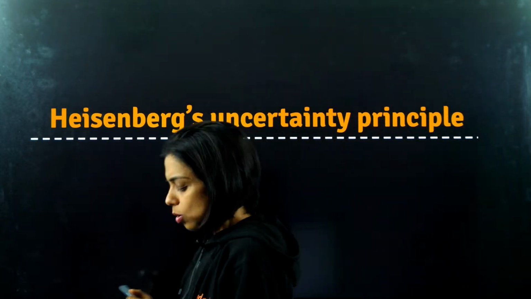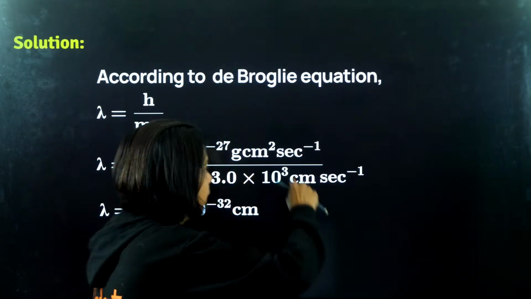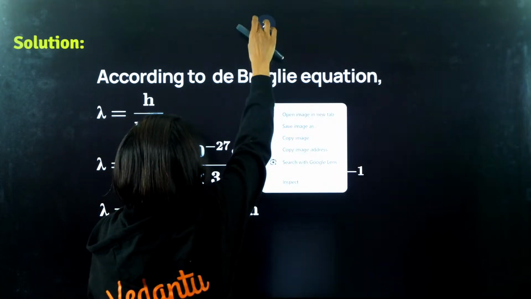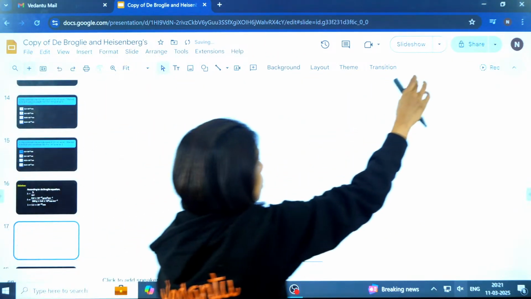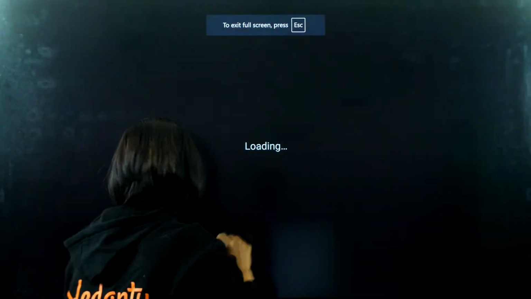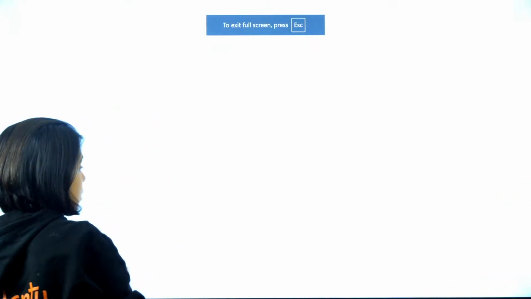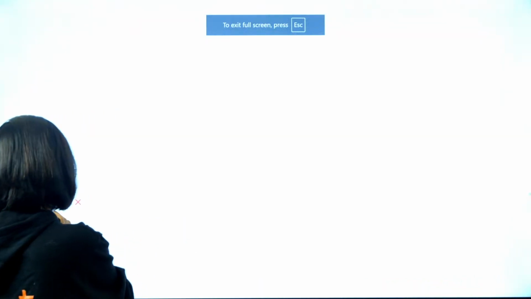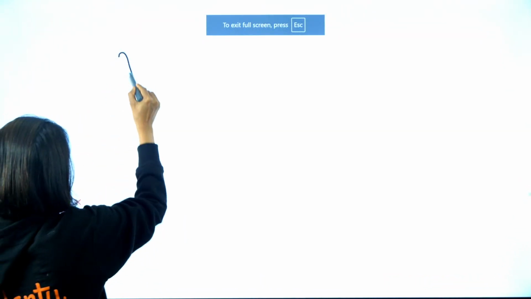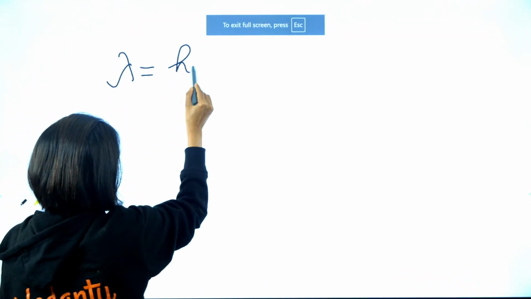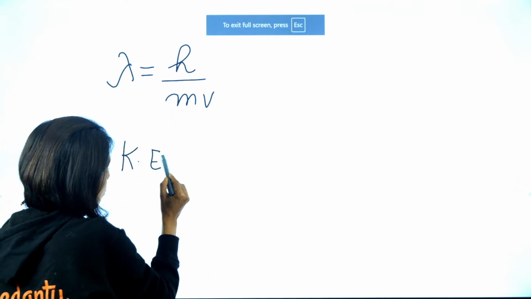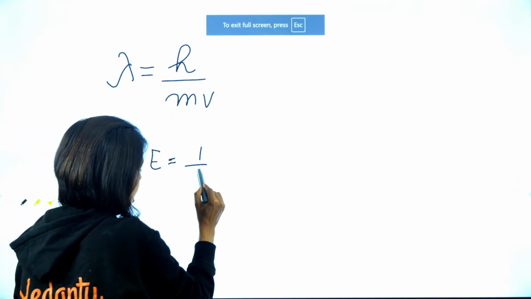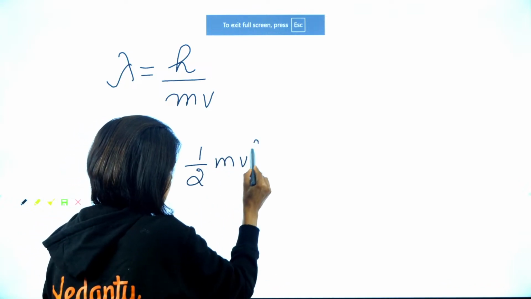Now, let me tell you more. As I told you, the formula is lambda is equal to h by mv. And kinetic energy, I hope you all know, is half mv square.